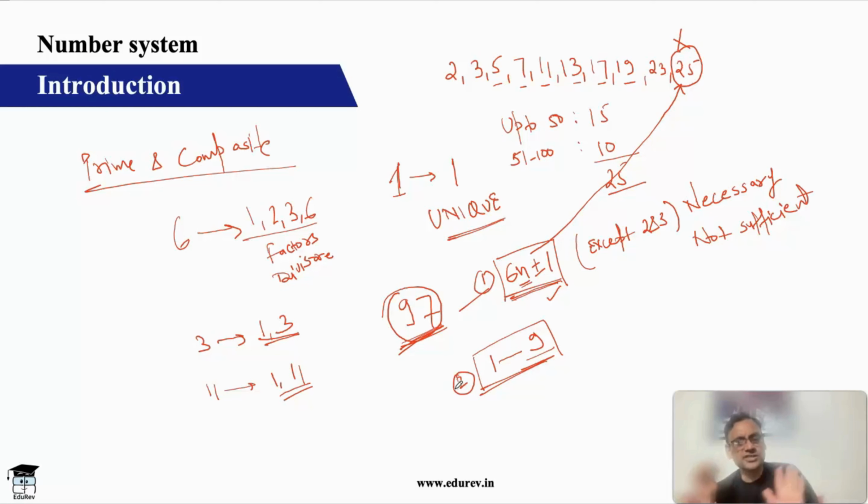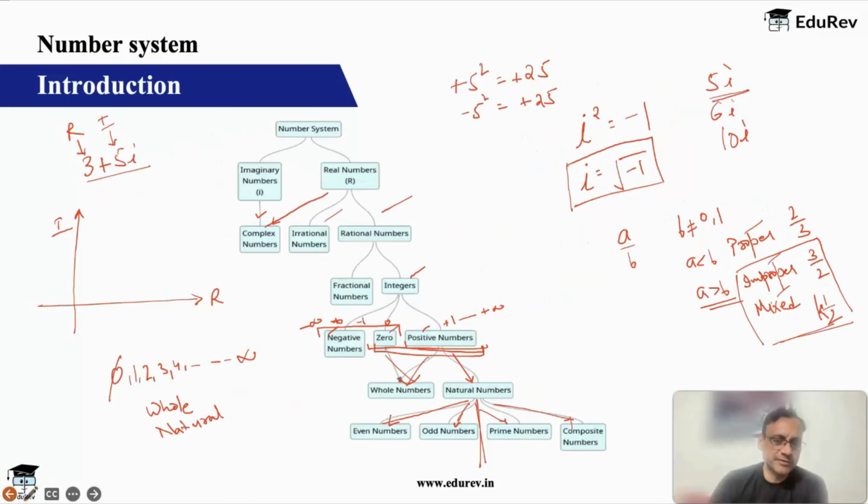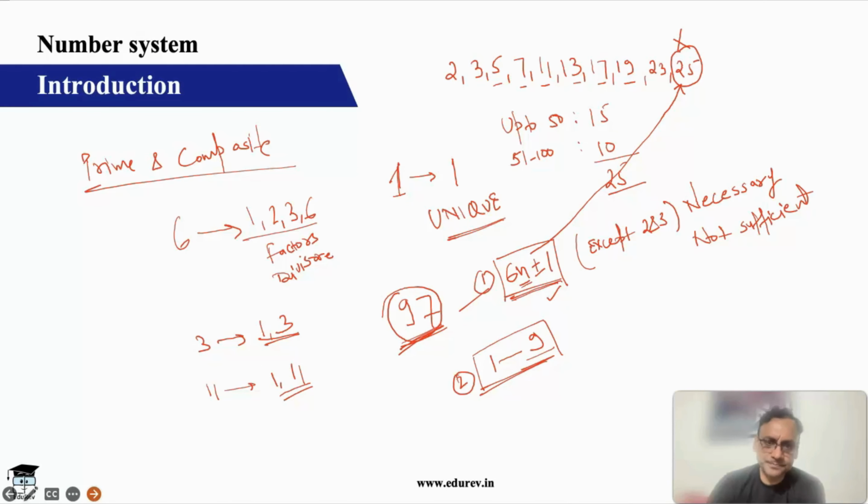Okay, so these are 2 steps that you do to check whether a number is a prime number or a composite number. Okay, and prime composite numbers will do a lot of questions and a lot of concepts there. There's another variety which is called co-prime, which we'll also discuss in the next class, not right now. Fine. So this is basically your classification of numbers. If you see, we have covered till here. Okay. Now let's quickly do some questions on this.